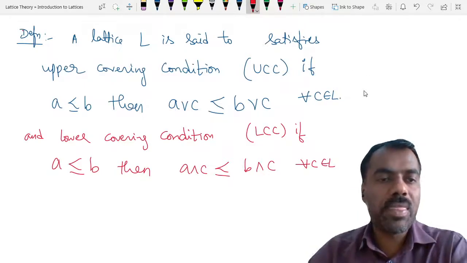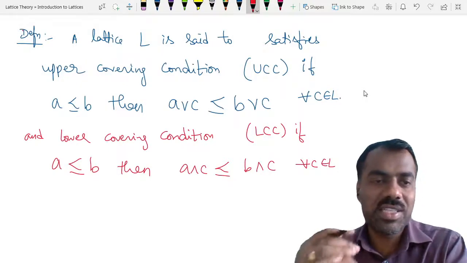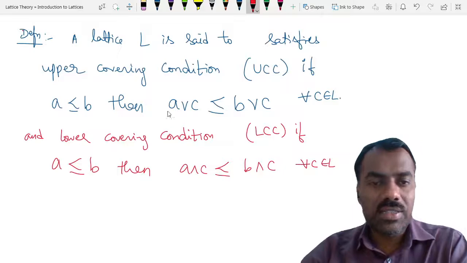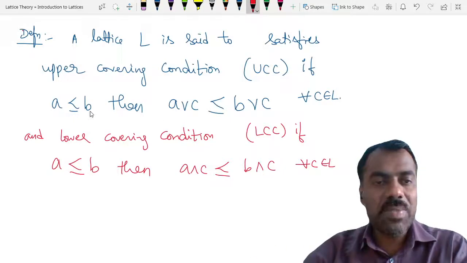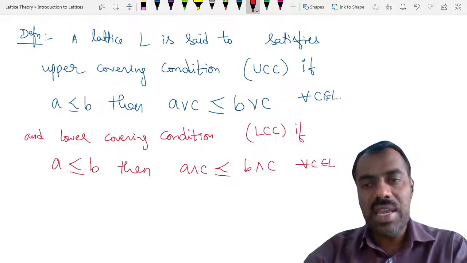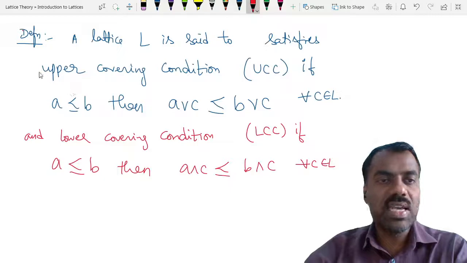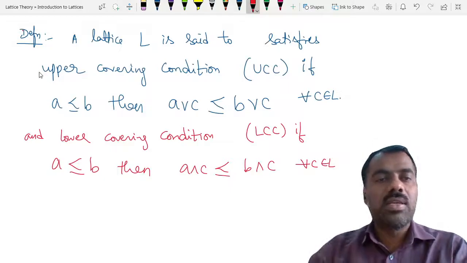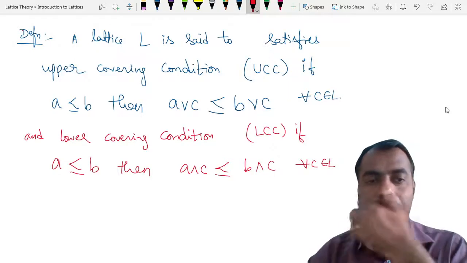See, obviously, if A is equal to B, then A join C should be equal to B join C. So we don't need to think about much. So whenever A is covered by B, then you take any C, A join C should be covered by B join C. Then we say that L satisfies the upper covering condition. Are you following?